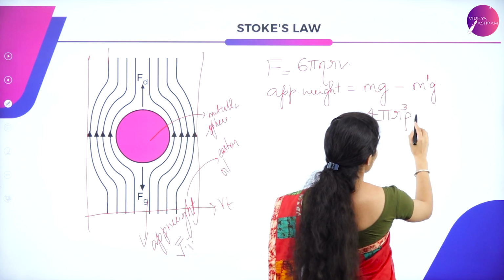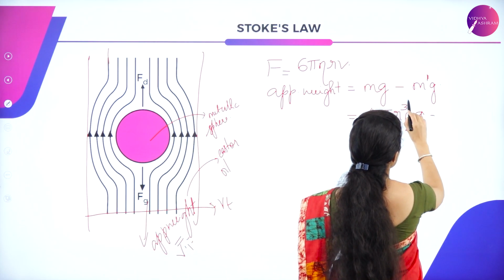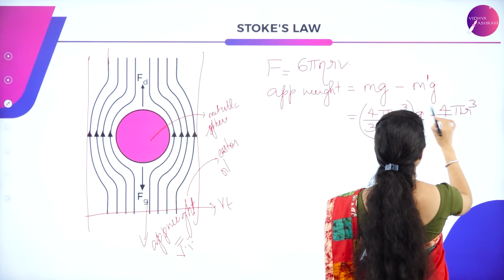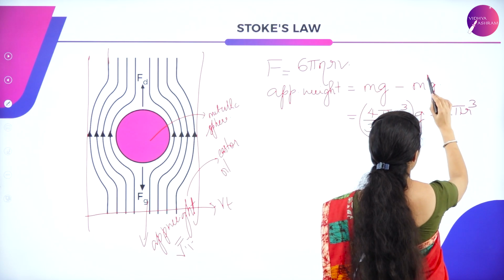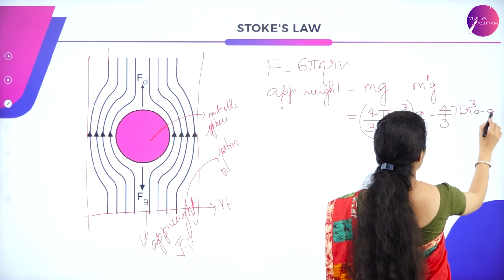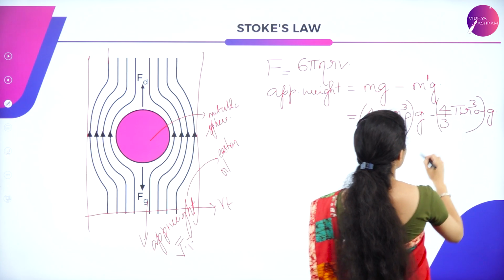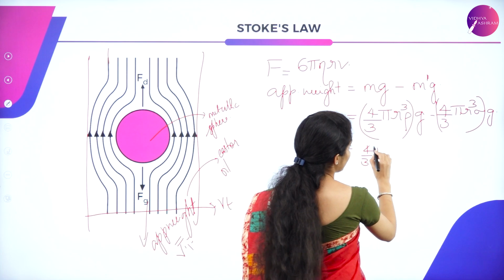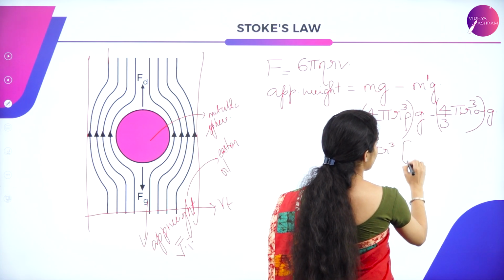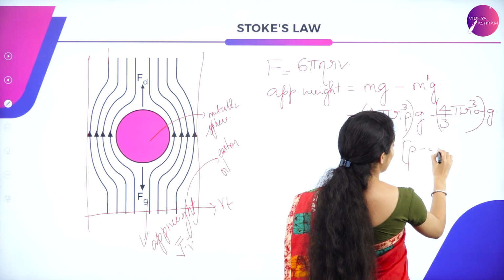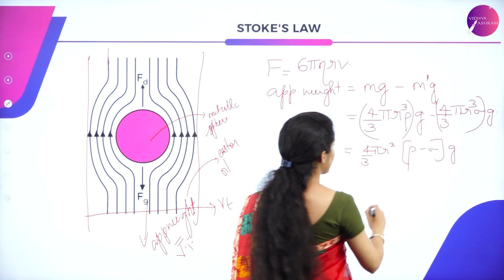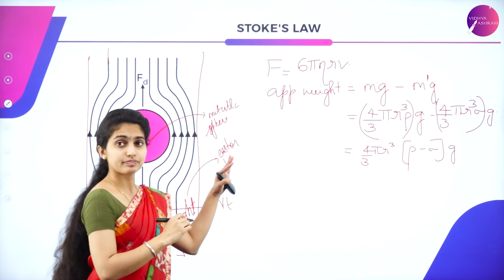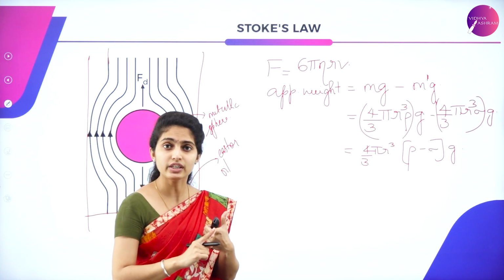So we have 4 by 3 pi r cube times rho g, minus 4 by 3 pi r cube times sigma g for m dash. Now 4 by 3 pi r cube is common, and you have rho minus sigma, and g outside. This is the apparent weight. At terminal velocity, the viscous force is equal to the apparent weight.